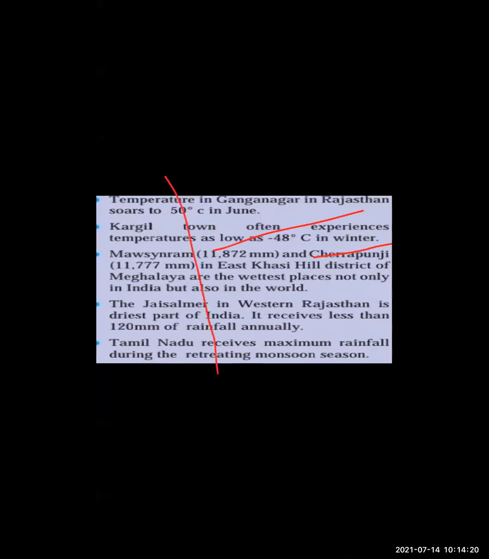And in Jaisalmer, because of the highest temperature, as you always see, there is the loo. You always find the wind is loo. The wind on the Jaisalmer side, the Rajasthan side, is called loo. Because of the higher temperature in western Rajasthan, Jaisalmer is one of the driest parts of India.